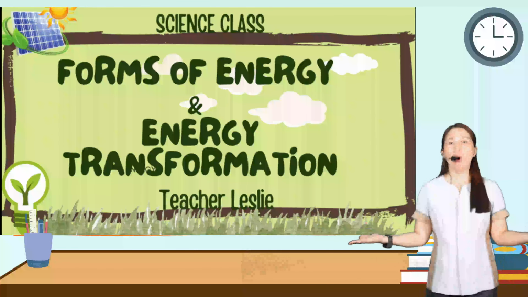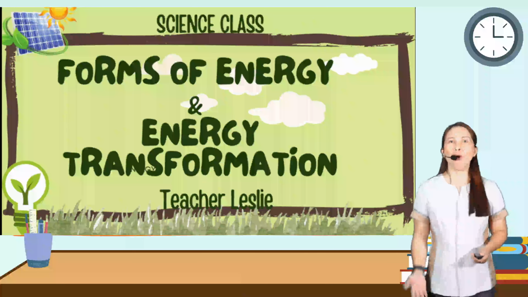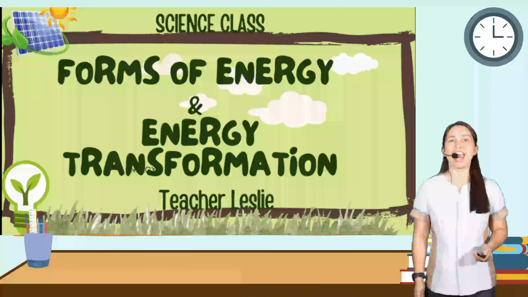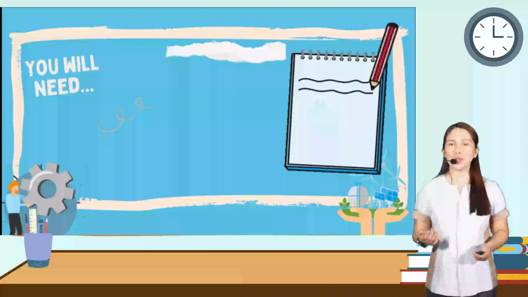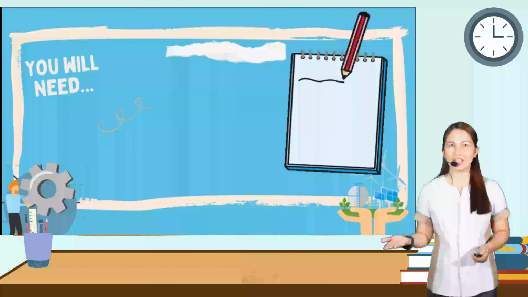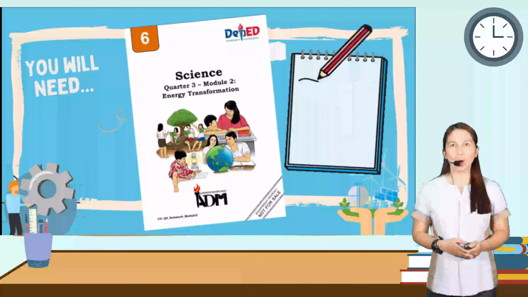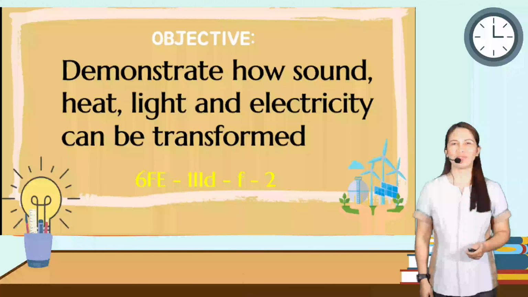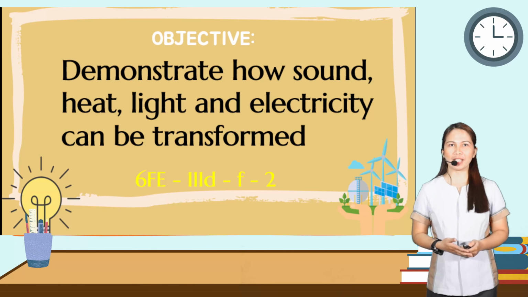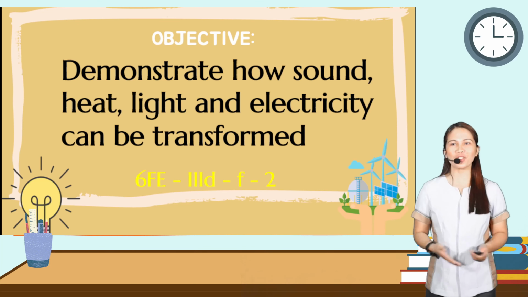Hi everybody! Welcome to science class with teacher Leslie. And today we are about to learn forms of energy and energy transformation. So class, you will need, of course, a piece of paper and a pen and your Science 6 Quarter 3 Module 2 Energy Transformation. Our objective: demonstrate how sound, heat, light, and electricity can be transformed.